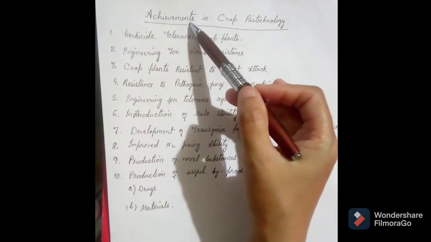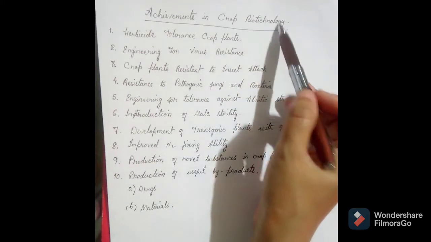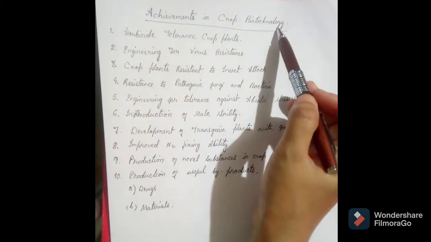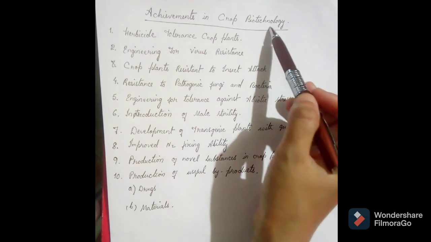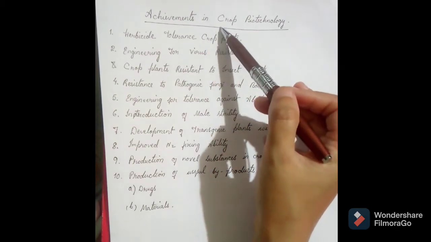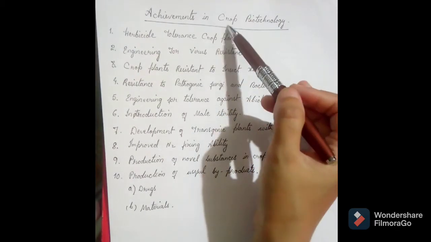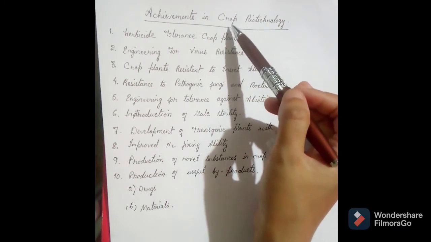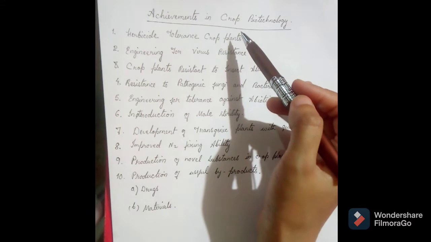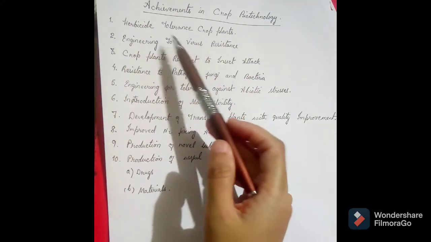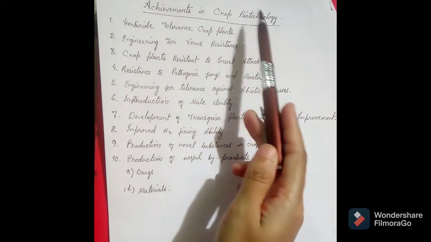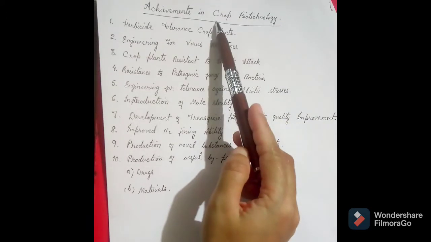That is, what are the achievements of these biotechnology procedures for improving the crop plants. That means we will talk about agricultural biotechnology. These points here I've written highlight the achievements of biotechnology in crop improvement.